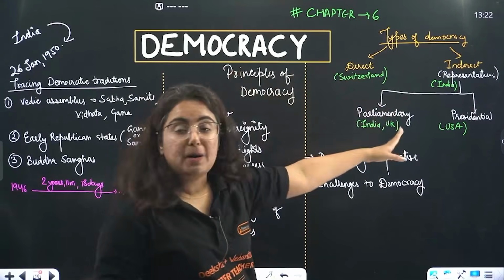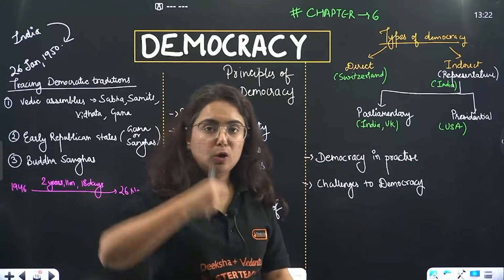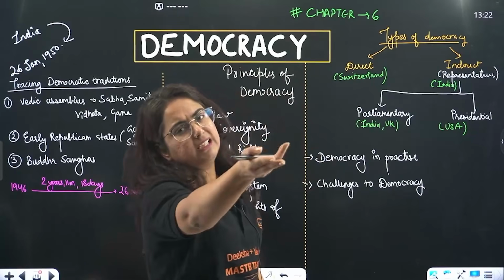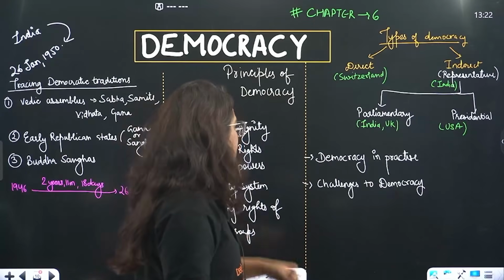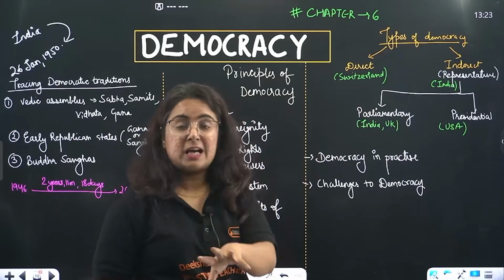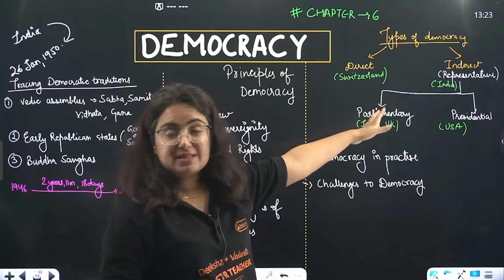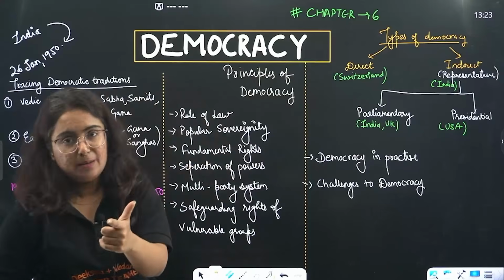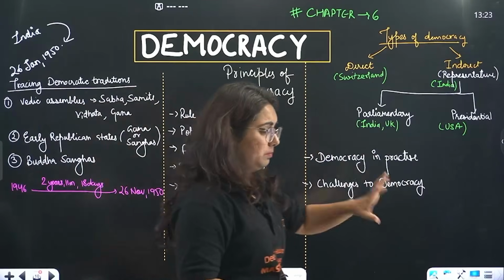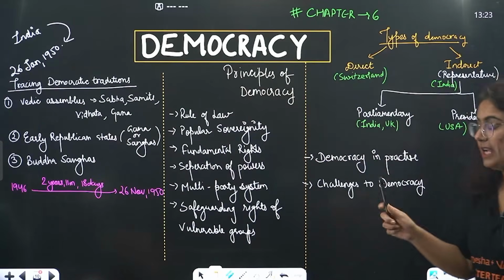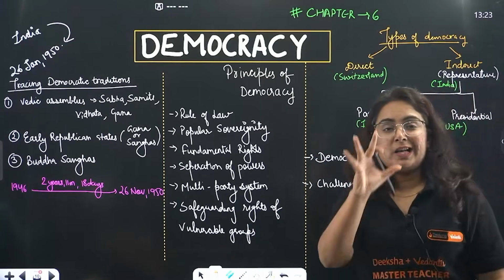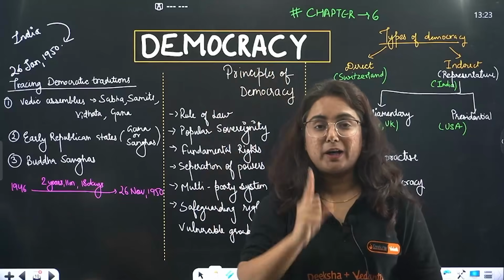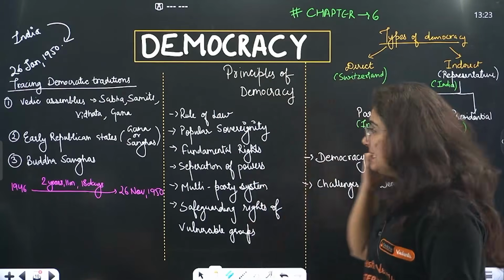But we are part of indirect democracy, where we don't go and sit in the parliament every day. Rather, we send our representatives, they take the decision on our behalf. So in this type of representative democracy too, there are 2 types existing in the world, parliamentary and presidential. The difference between the parliamentary and presidential type of system will come for sure. For how many marks in the exam? 5 marks for sure. It is going to come. Be prepared for that. Okay?